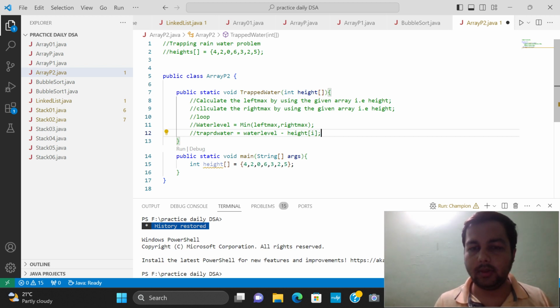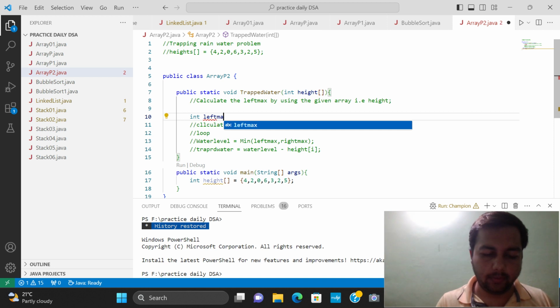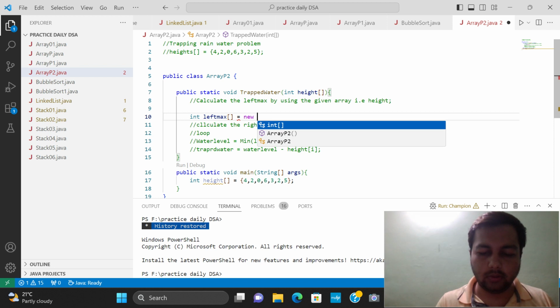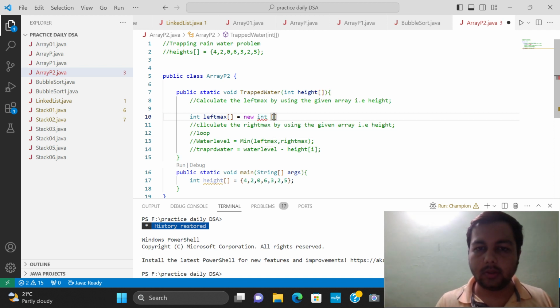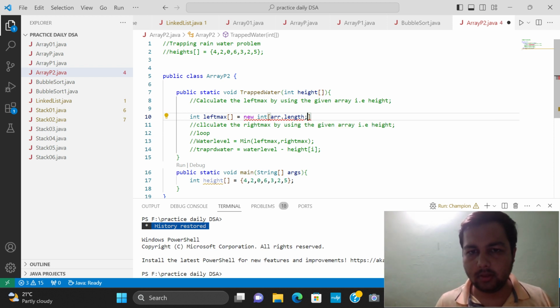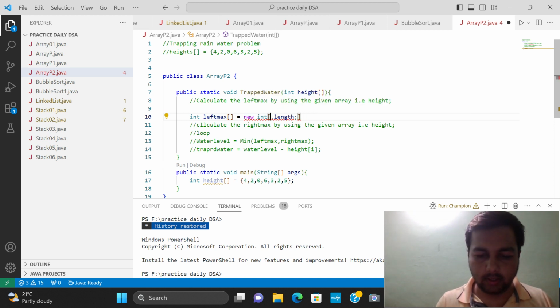So first of all we have to calculate the left max. To calculate left max we have to declare an array, int of left max, is equal to new int of height dot length, not array dot length.